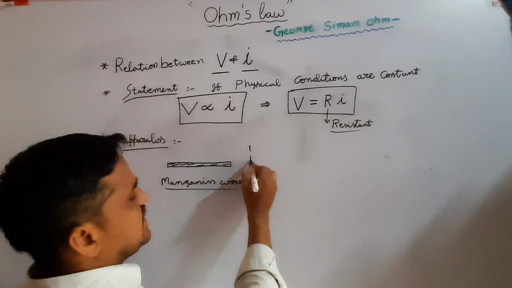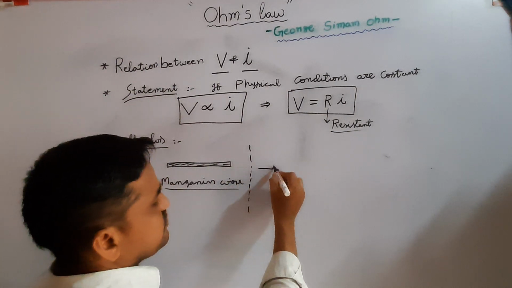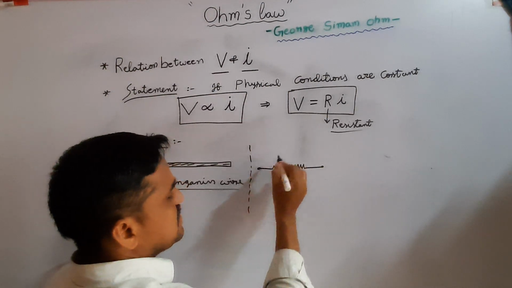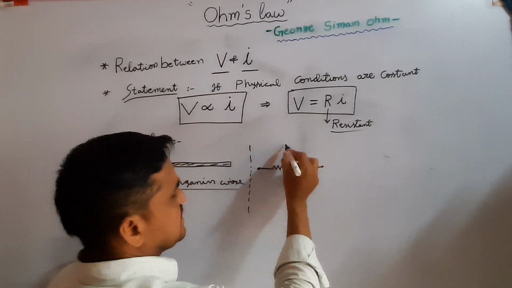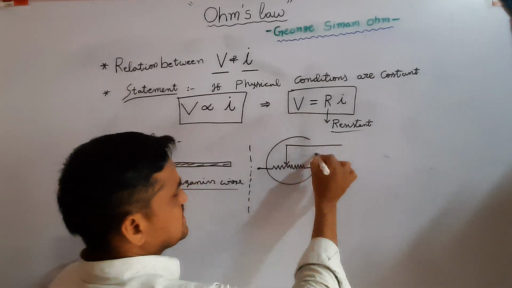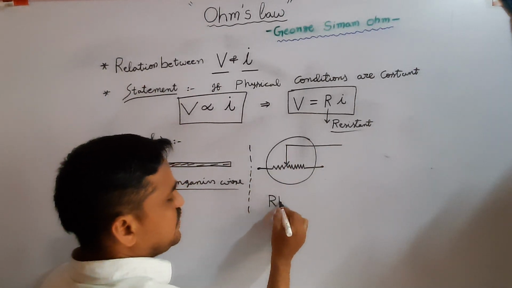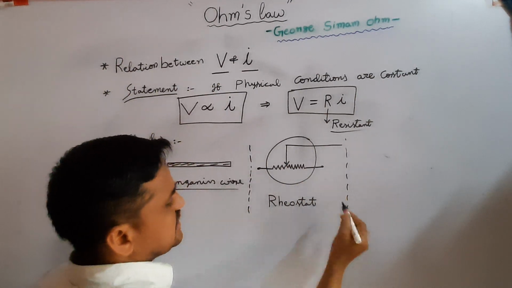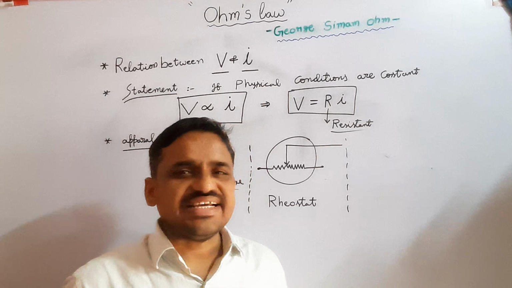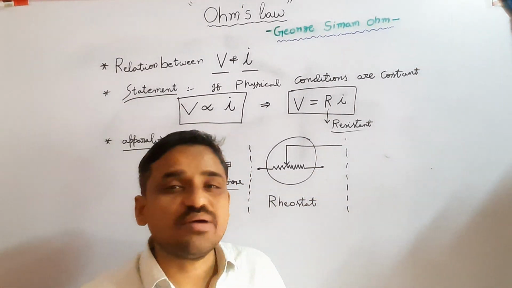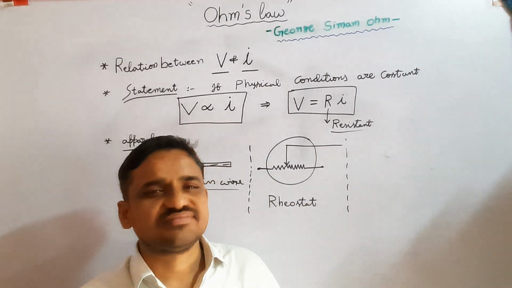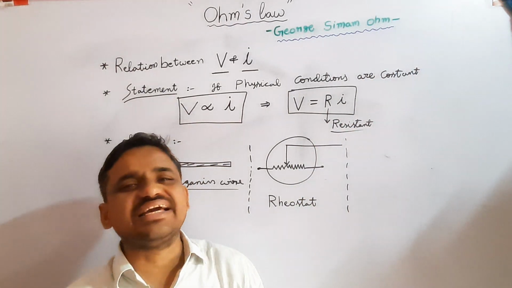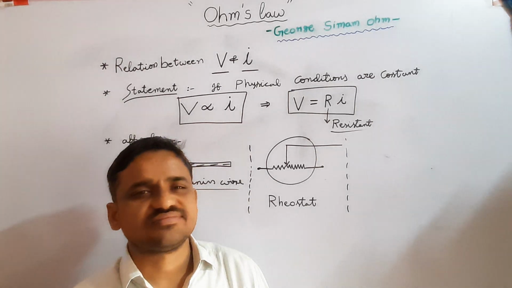The next component is the rheostat. This is the symbol of rheostat. Rheostat is also known as variable resistor. It is used to either increase or decrease the resistance.